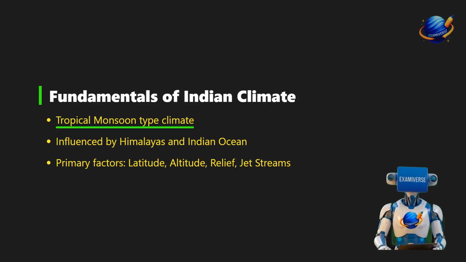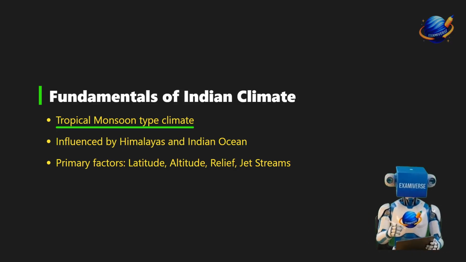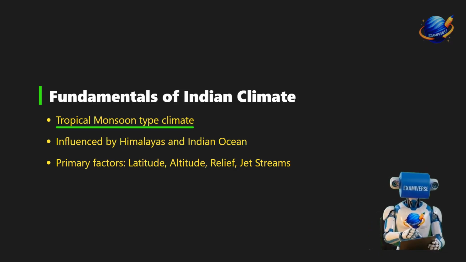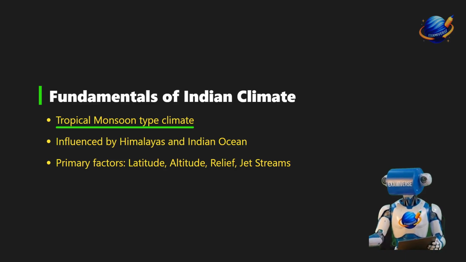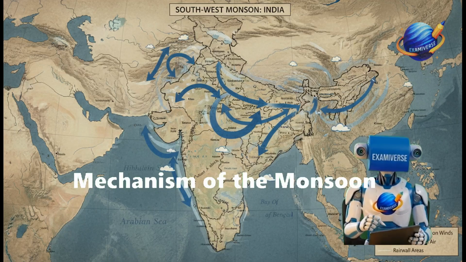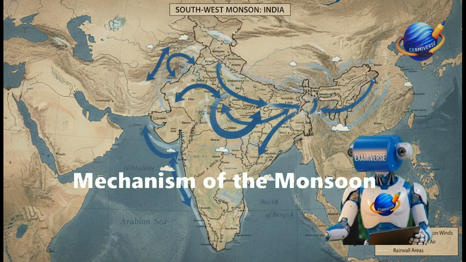You need to remember that the climate is primarily determined by four key factors: your latitude, the altitude of the region, the complex relief features, and the powerful upper air circulation known as jet streams. These elements interact to create the distinct seasonal patterns that define our agricultural cycles and overall ecological stability across the subcontinent. Now, let's break this down further.